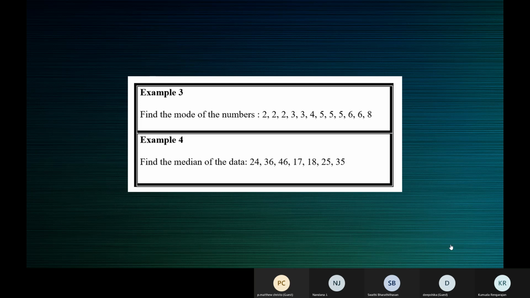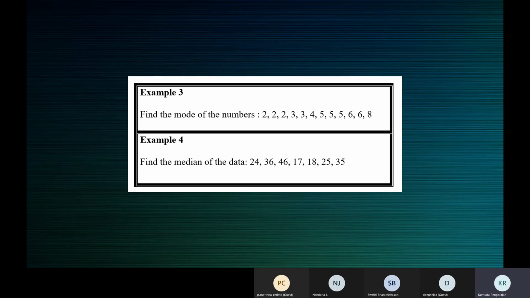Yes, what's the mode, children? Ma'am, the mode is 2 and 5, ma'am. Correct, because 2 happens 3 times. 5 also happens 3 times. So 2 and 5 are the mode of the data.